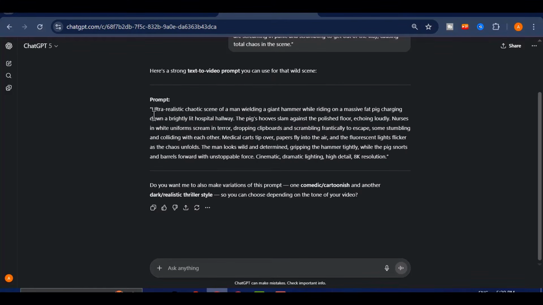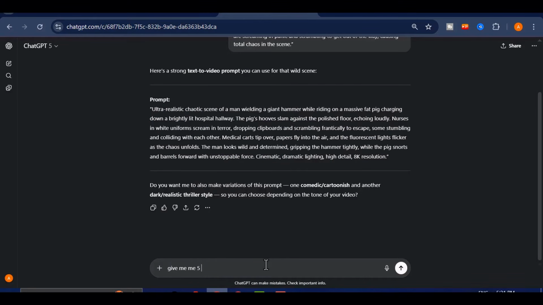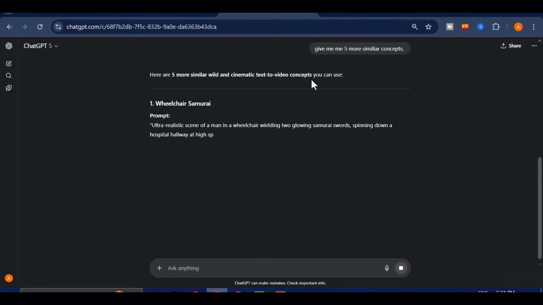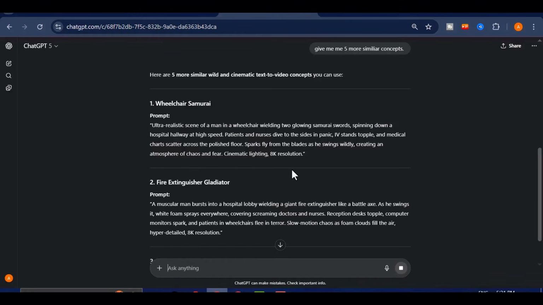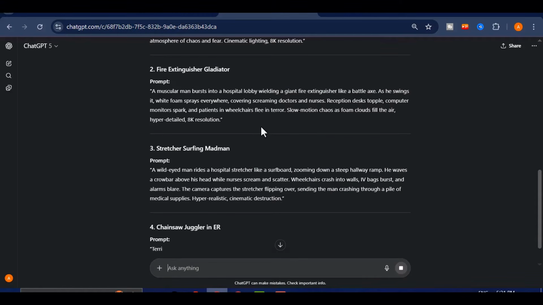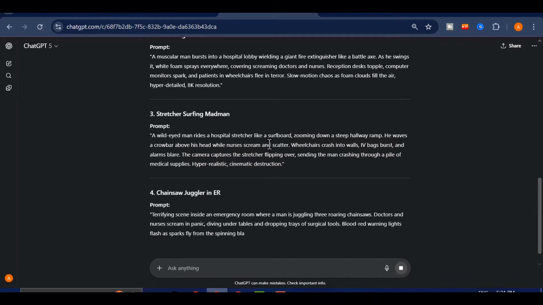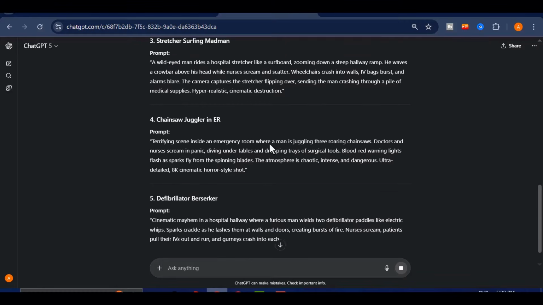To make sure I never run out of creative ideas, I would also use ChatGPT as a constant source of inspiration. All I have to do is instruct ChatGPT to give me more similar concepts, and I can choose whether I want 5 fresh ideas, 10 ideas, or even more depending on how much content I plan to create. This simple habit ensures that I always have a list of ready-to-use prompts at my fingertips. With this strategy, I'm not just relying on one idea at a time, but building a steady bank of concepts that can keep my content consistent and engaging.